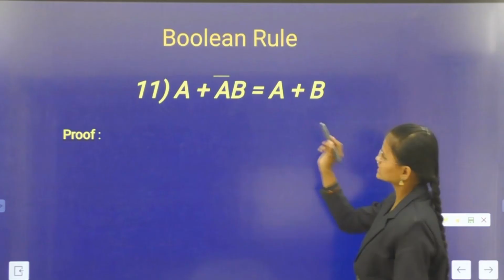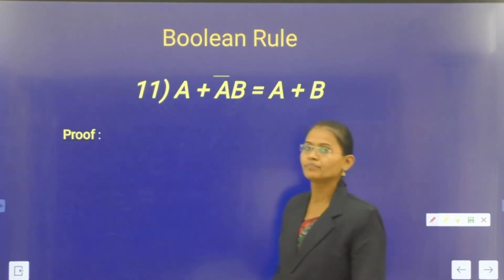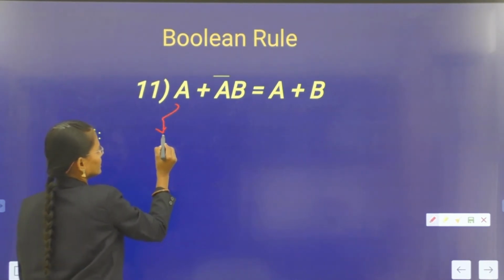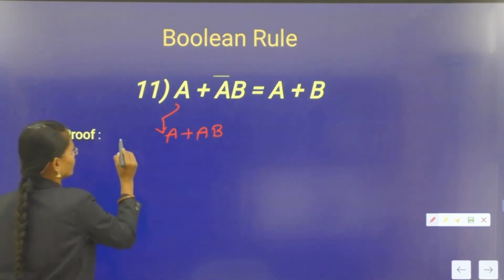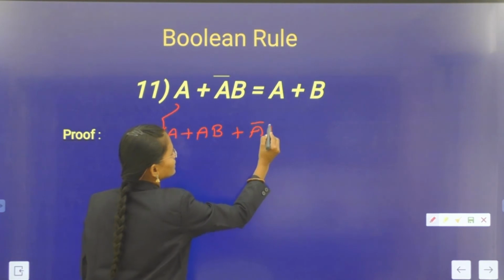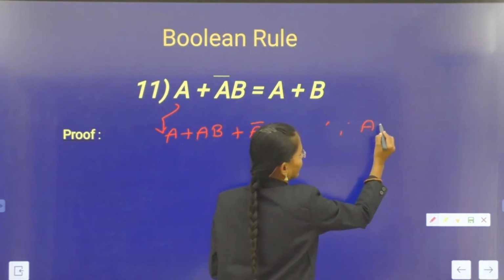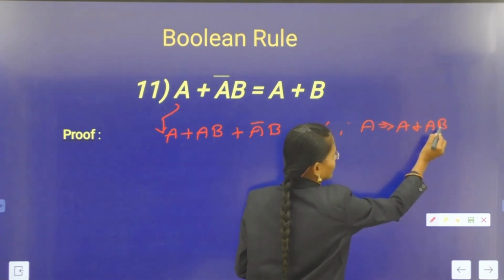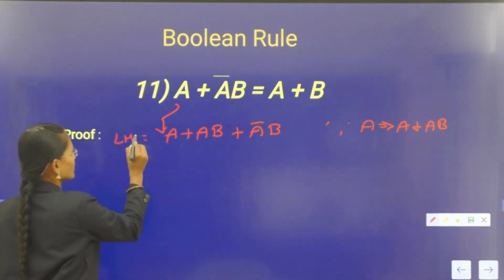And next a plus a bar b equal to a plus b. Here a is written as a plus ab, and then a bar b. This is the LHS.